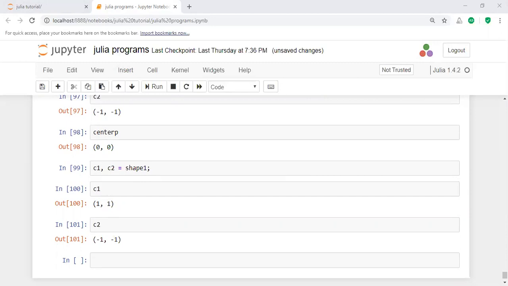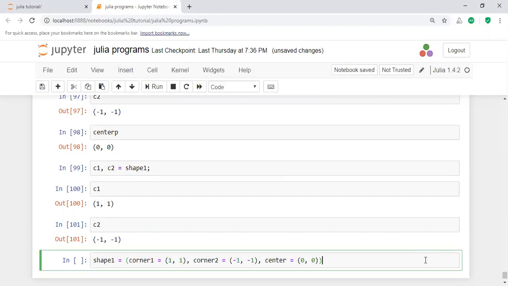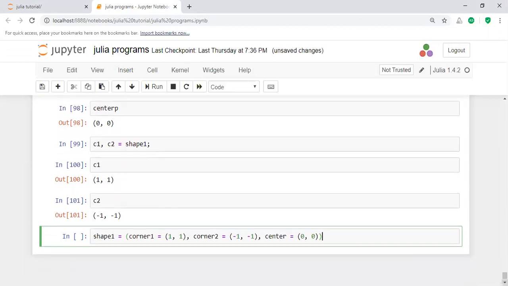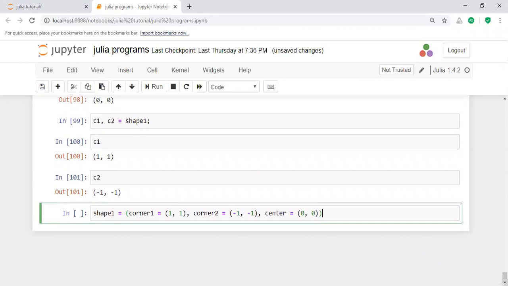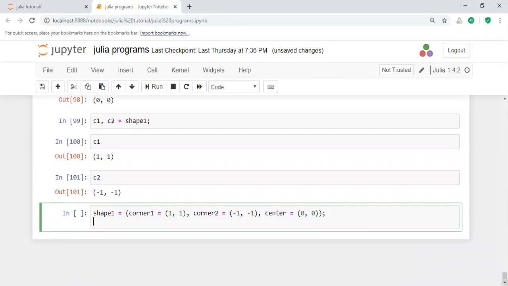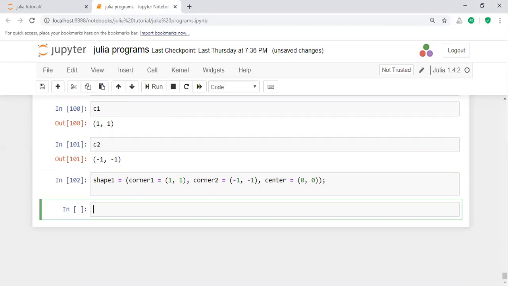For tuples you have the possibility of merging. For example, shape one like this. If you execute this one, okay. For example, I'm taking another shape, shape 2. How can you get shape 2?